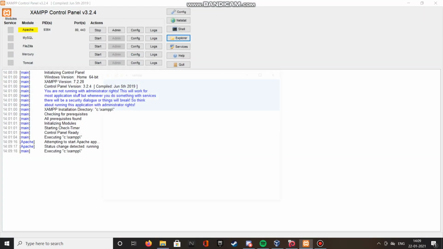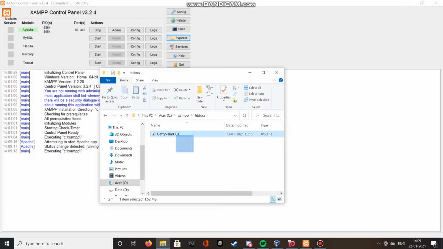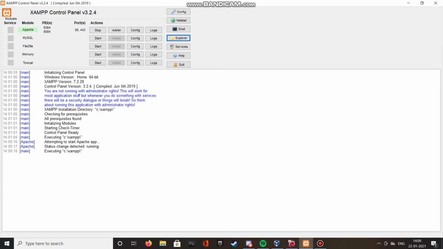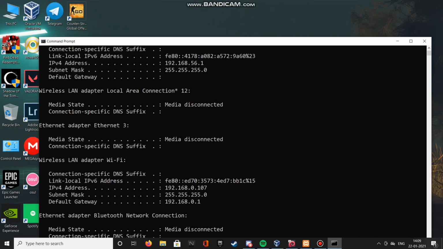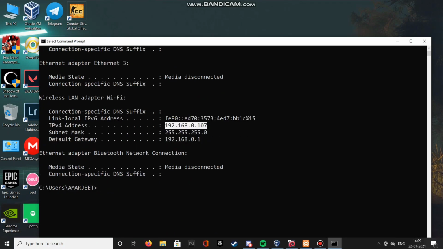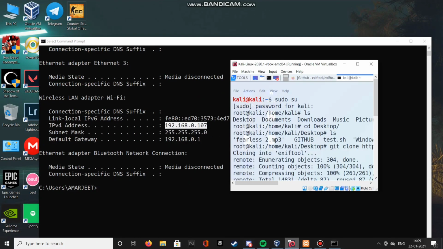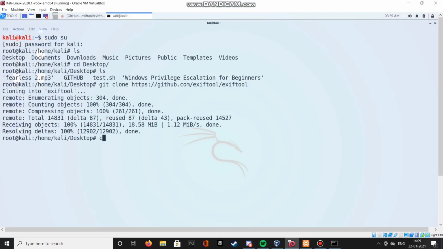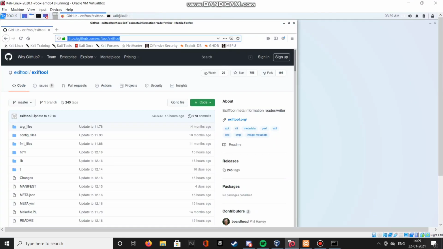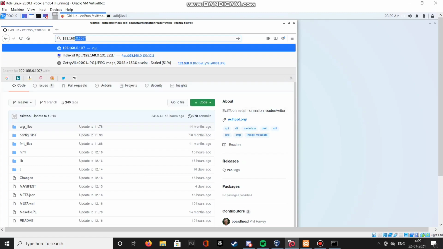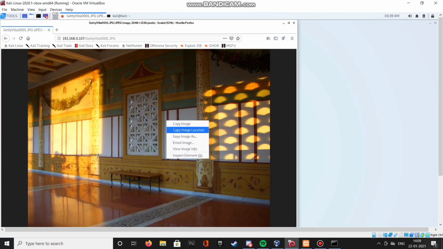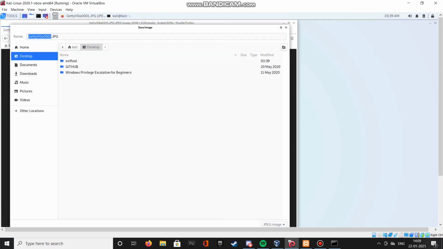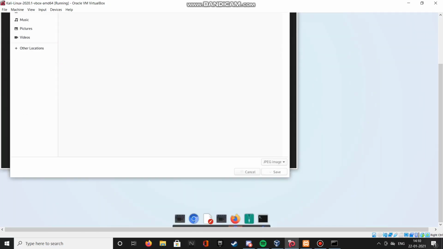Now we need that image. I'm using XAMPP to run an Apache server to transfer that pic from our host to the virtual machine. Now I'm looking for my IP address. That's my local IP, 192.168.0.7. On this IP the Apache server is running. So I'll use my Firefox to access that, and here I can download that pic. I'm going to save that real quick.